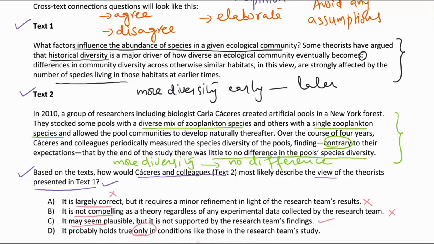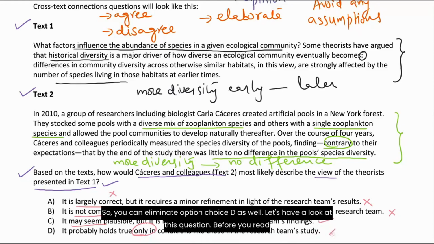Choice D suggests that theorists' claim holds true in the researcher's study. We found exactly the opposite of this. So you can eliminate option choice D as well.